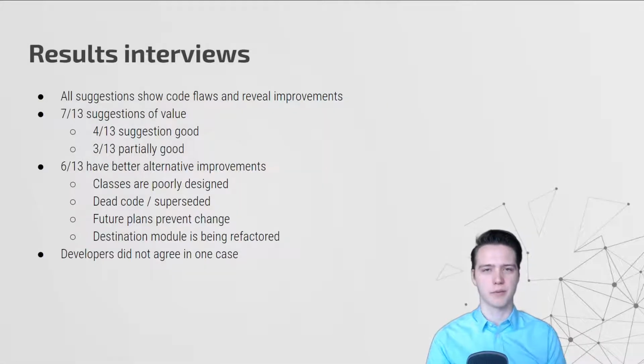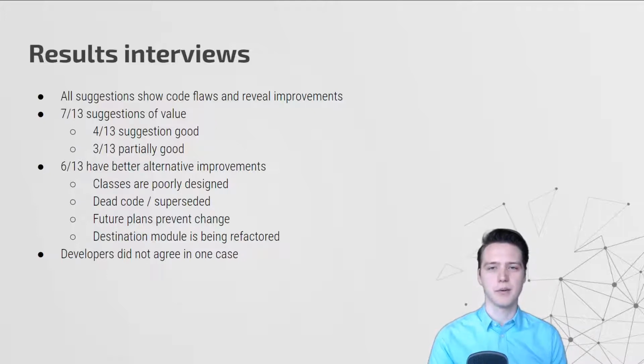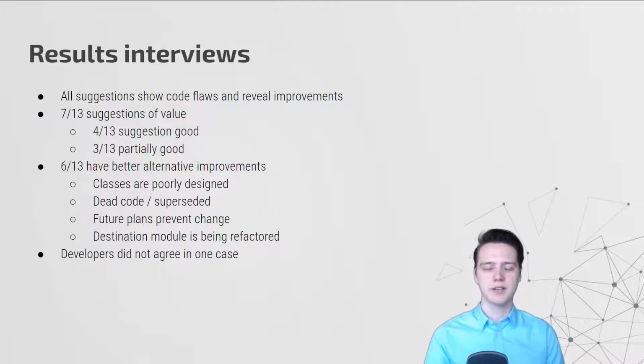And what are the results? All of the groups of changes that were reviewed show flaws in the code base and reveal potential improvements to the developers. 4 out of 13 suggestions can be implemented as is. 3 out of 13 can either be partially implemented or need more changes to be good. 6 out of 13 suggestions have better alternative improvements.